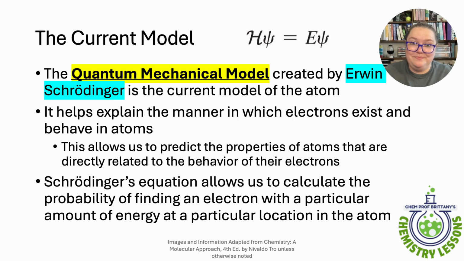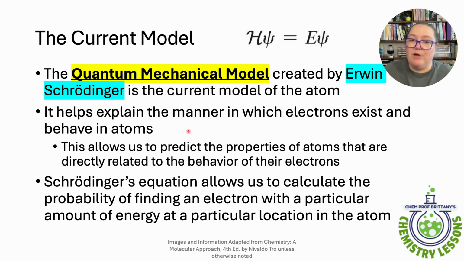Erwin Schrödinger came up with the quantum mechanical model, and it is a complex equation with wave functions and all sorts of stuff. We do get more in depth into this whenever we talk about the electromagnetic spectrum, but for now, all you need to know is that this model helps explain how and where electrons exist.